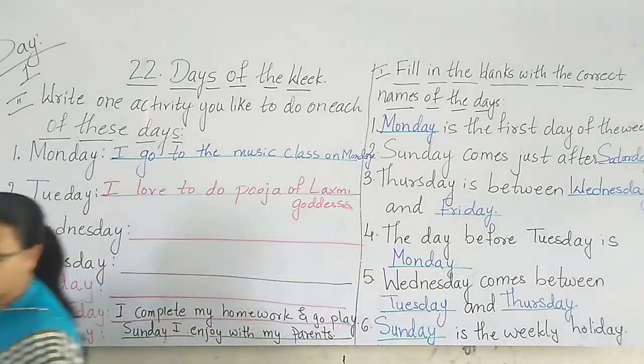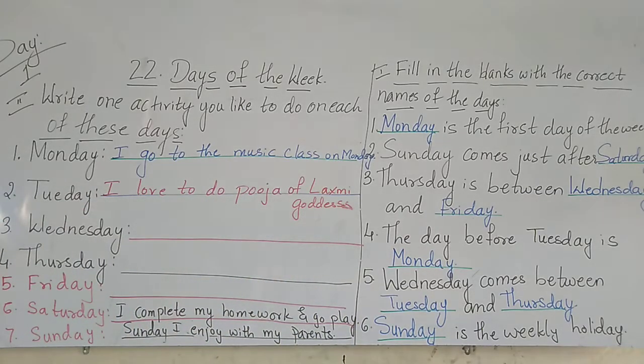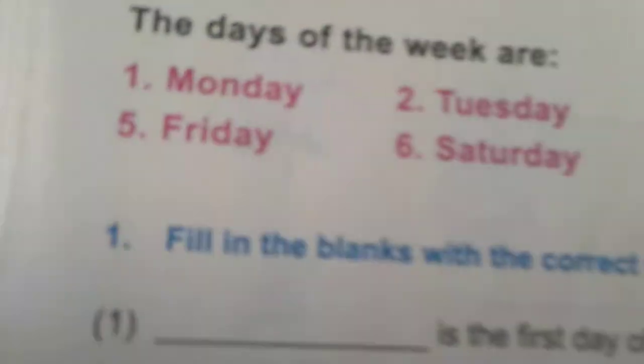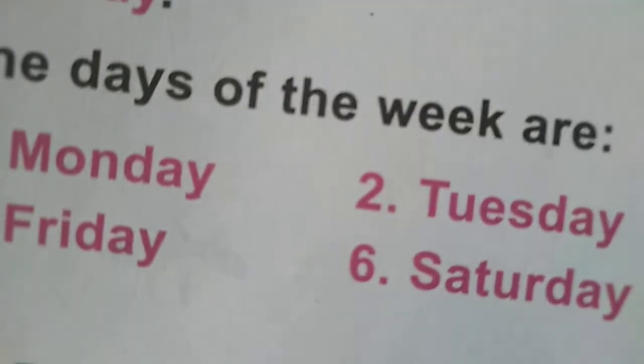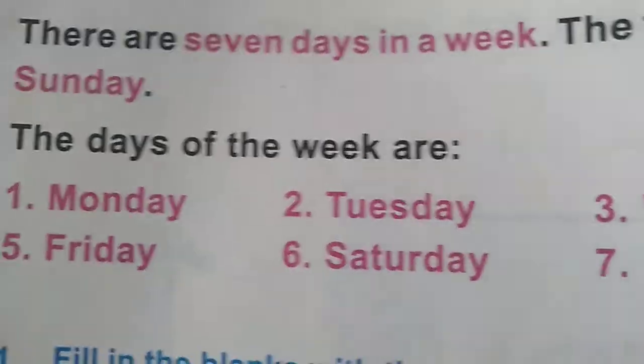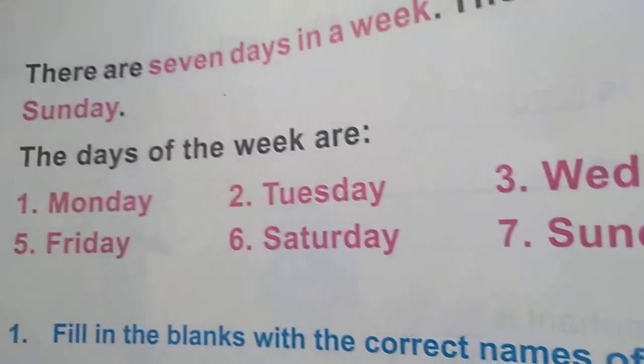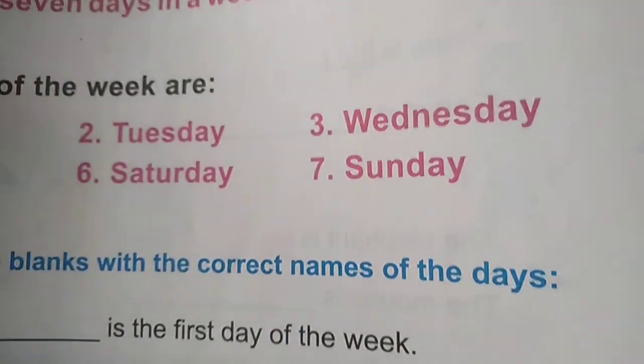Once I will show you children here. Here you can see in the video. See, which is the first day children here? Monday. Monday is what here? First day. Second, Tuesday. Third day is what? Wednesday. Next, Thursday. Next, Friday. And then Saturday. And the seventh day is Sunday.